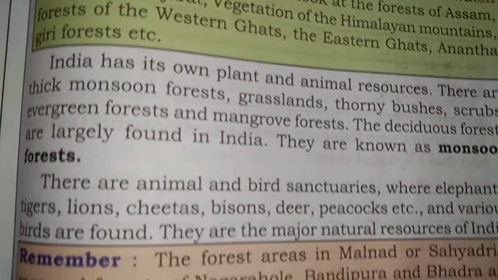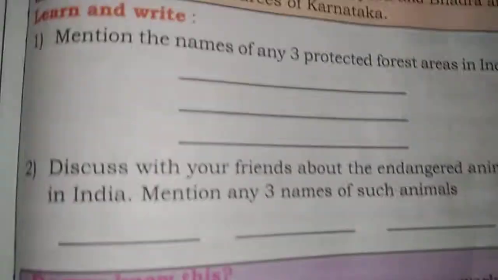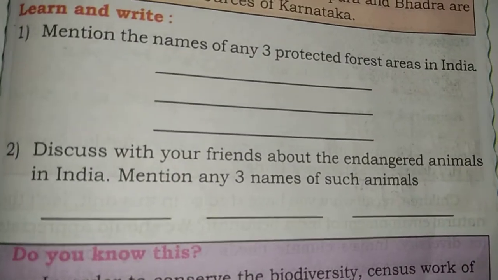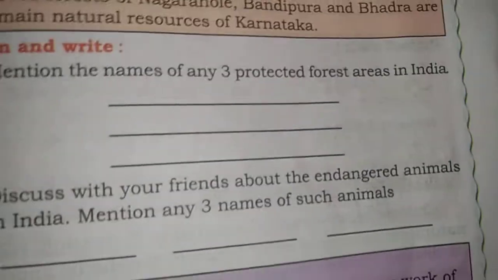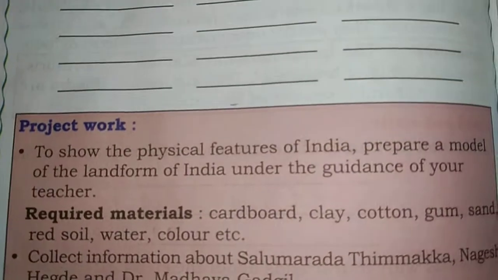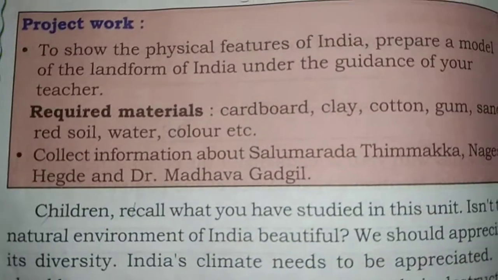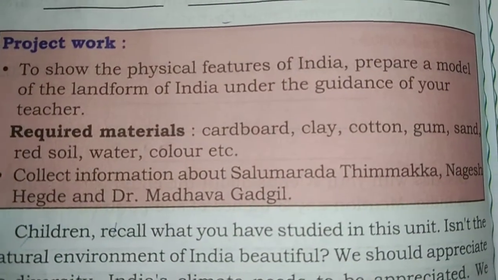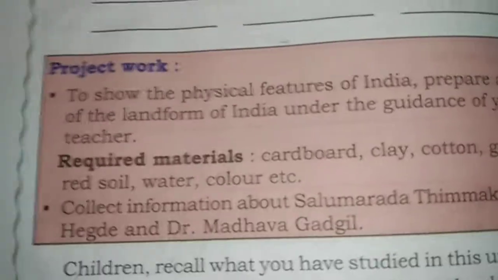What are monsoon forests and reserved forests, and also endangered animals, the names of the animals which come under endangered animals. And the project work to show the physical features of India and the required materials to show the physical features of India. All these things we discuss here in this class.